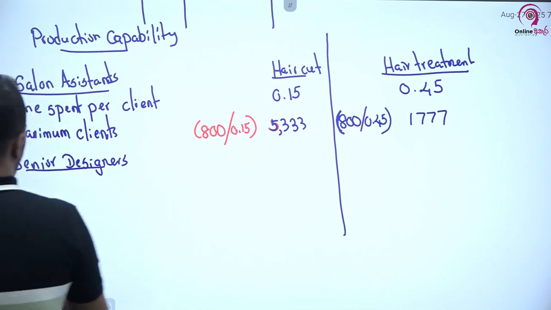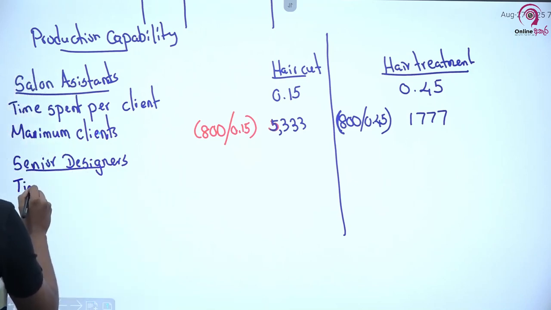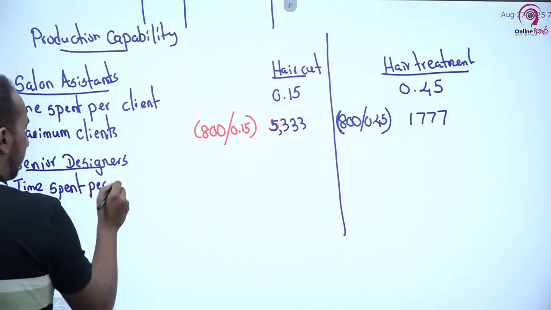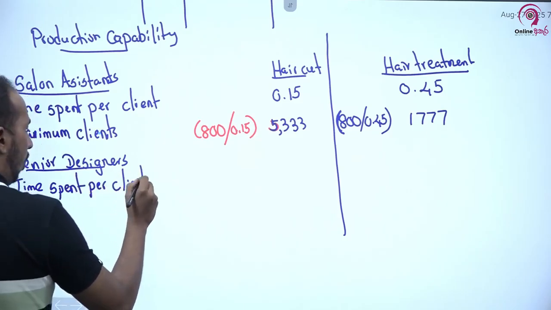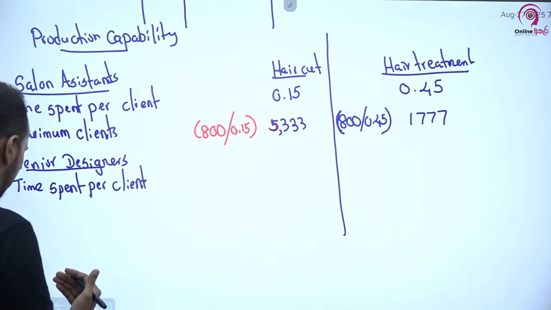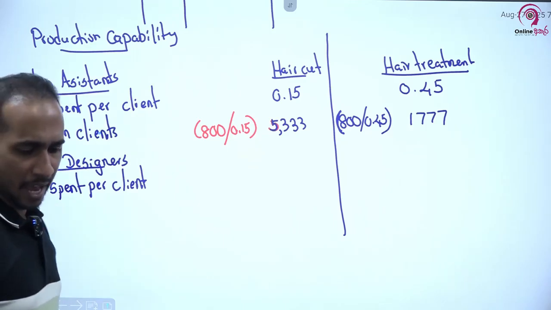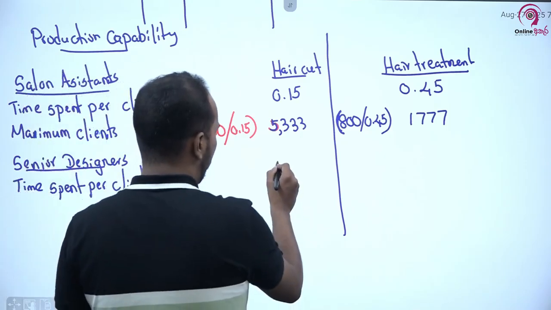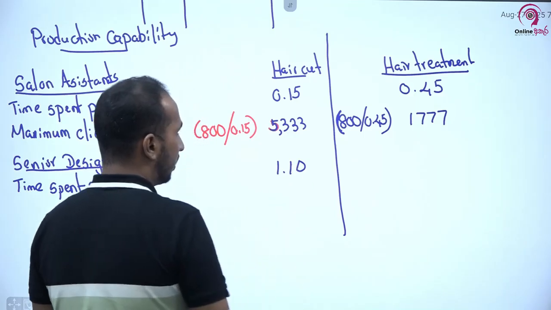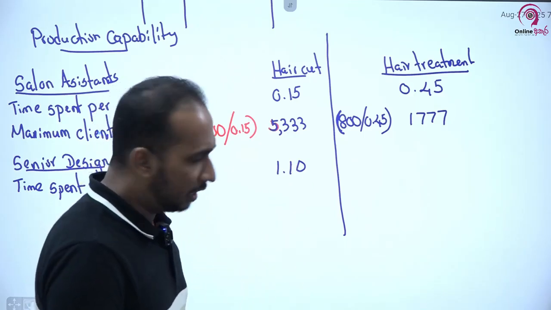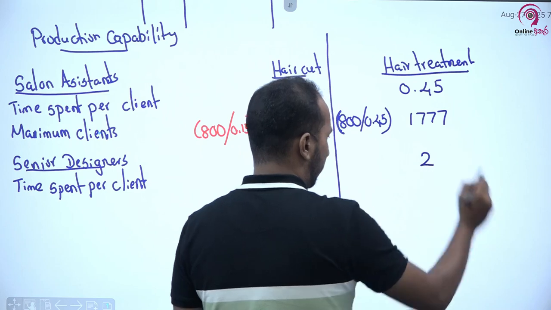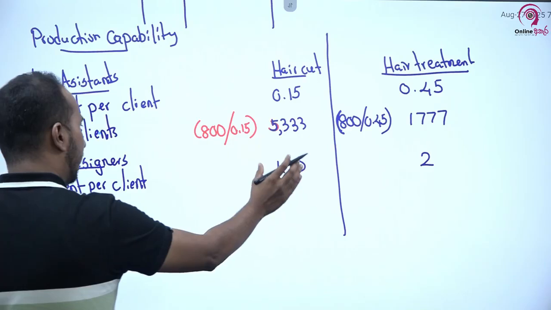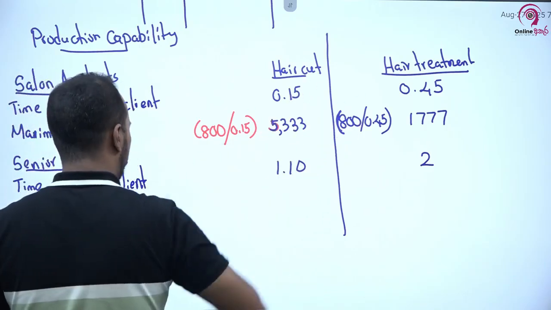When it comes to senior designers, you can take the time spent per client. It is available in the question paper. On average, how much time is a senior designer spending to cater to a client? As per the question, it is 1.10 hours in respect of haircut, and 2 hours in respect of hair treatment. A senior designer takes 1.1 hours for a haircut and 2 hours for a hair treatment.